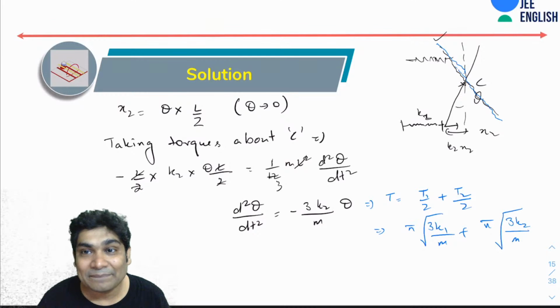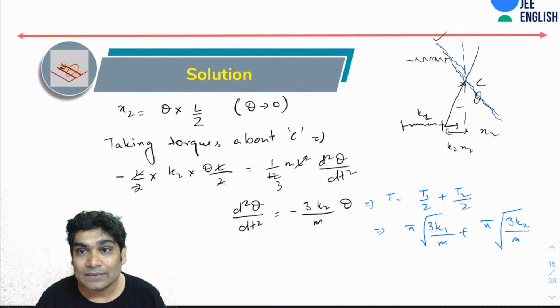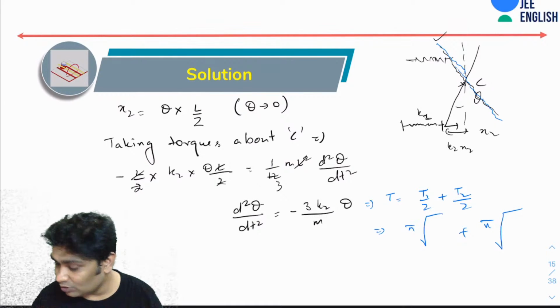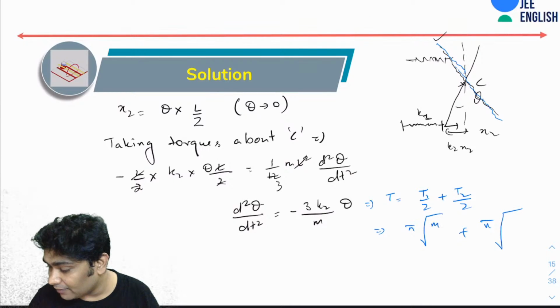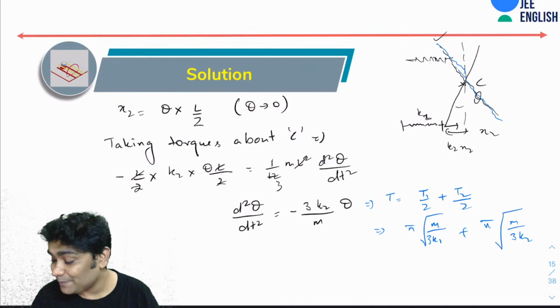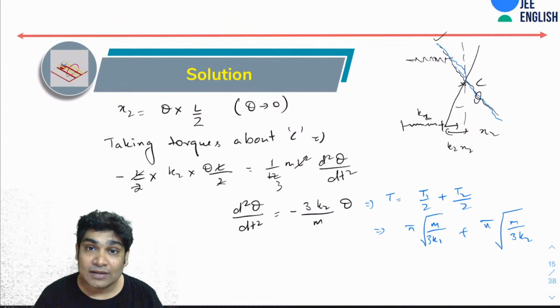Oh, what am I saying? This I have written wrong. So maybe you will get it. m by, sorry, 3k1, m by 3k2. So inverse of this, okay, that would be the angular frequency.